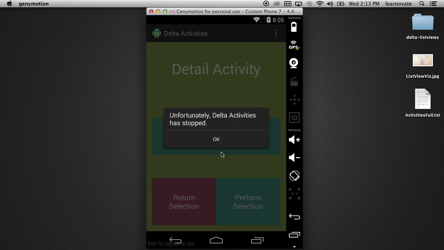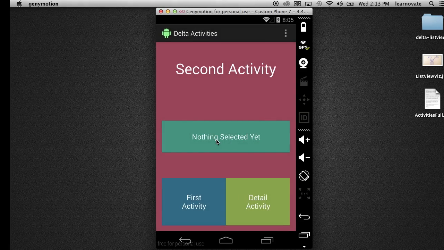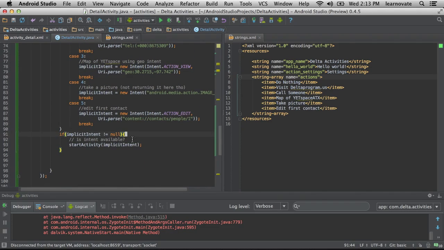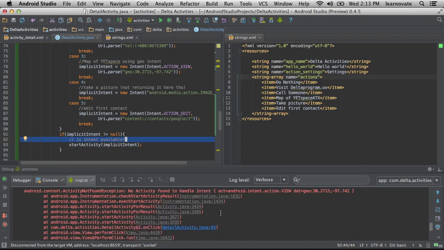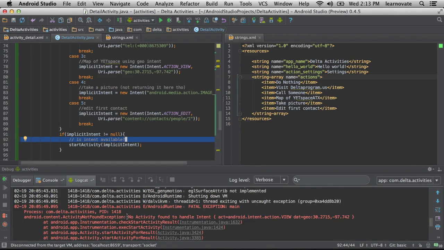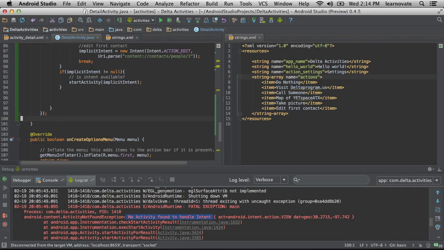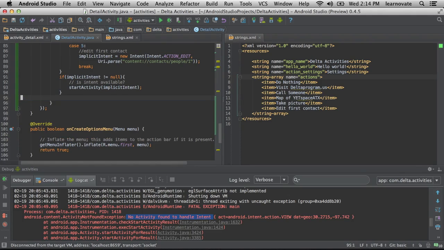Now, see, here we have an issue. Bang. The map app wasn't so happy there. That's why I asked that question: is the intent available? No activity found to handle the intent. So I actually don't know why that is. I think my formatting for the intent is correct. I think it might just not have a map application installed.